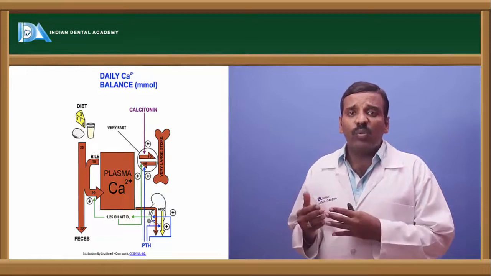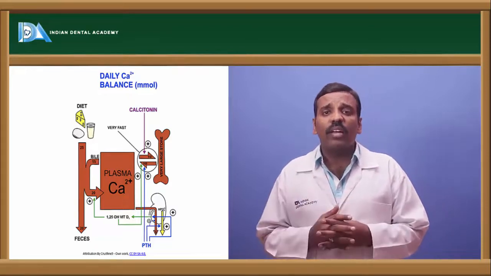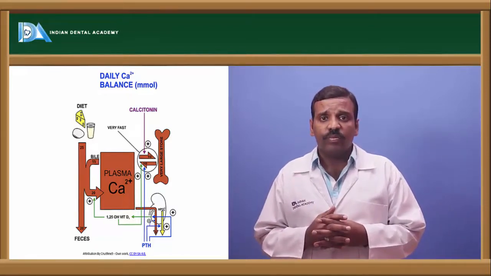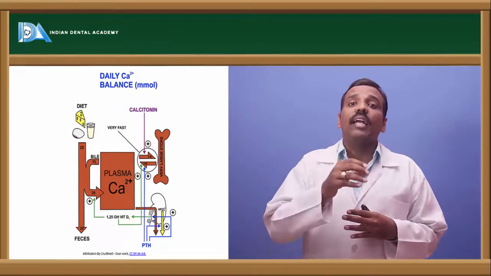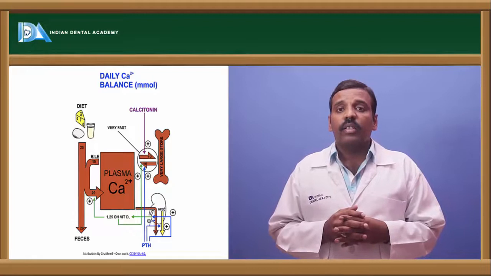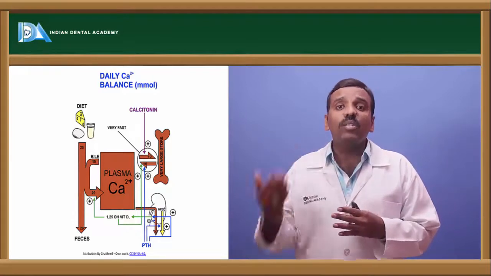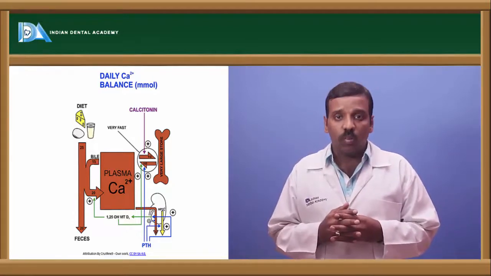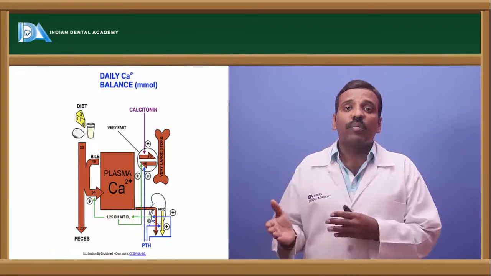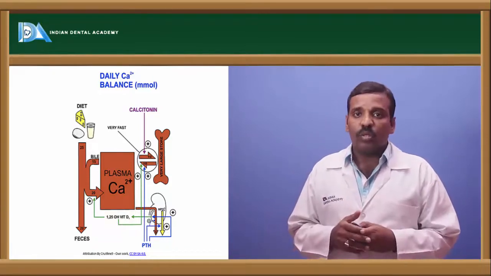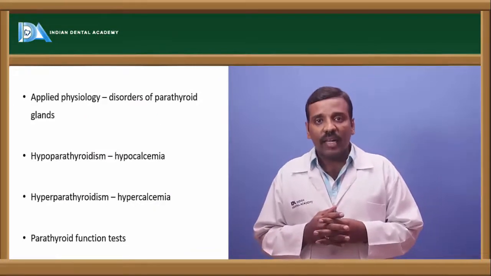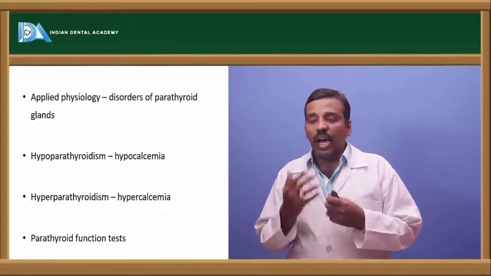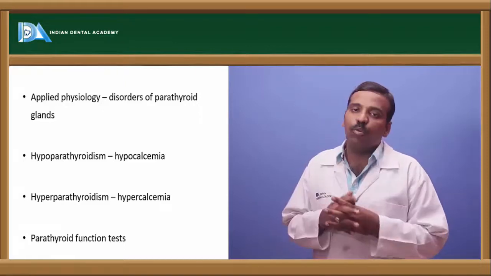Okay, and next is when the calcium level is increased, then calcitonin, which is secreted from the thyroid gland, causes deposition of calcium in the bones, and then the calcium level comes back to the normal range. Okay, and if you see the disorders of the parathyroid gland, there are hyperparathyroidism and hypoparathyroidism.